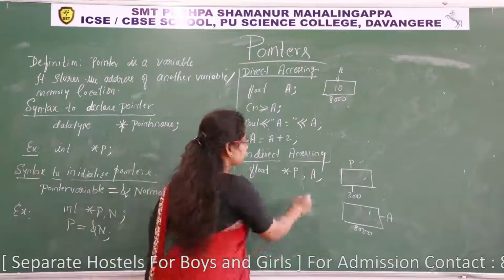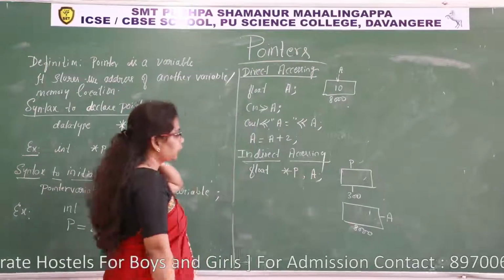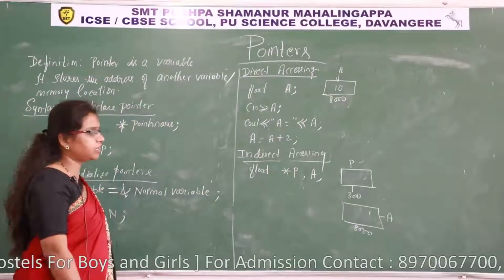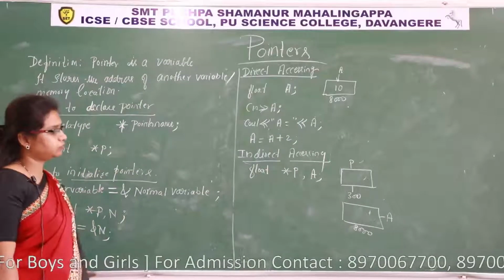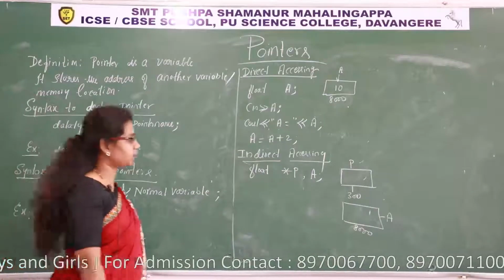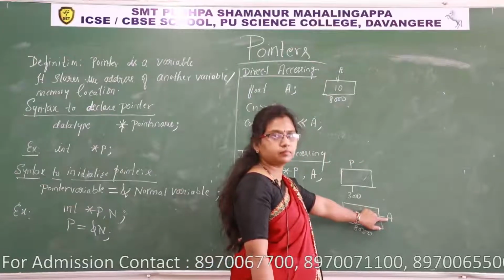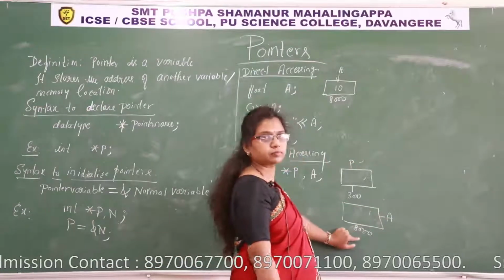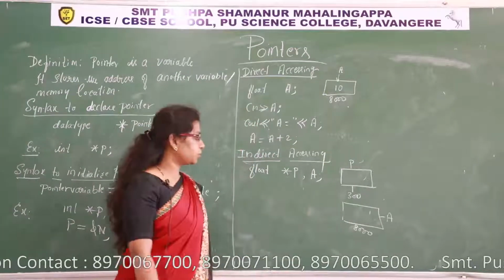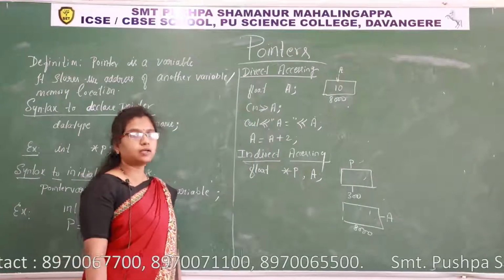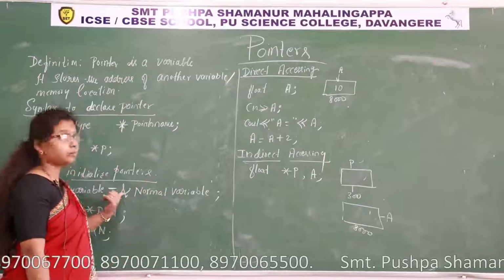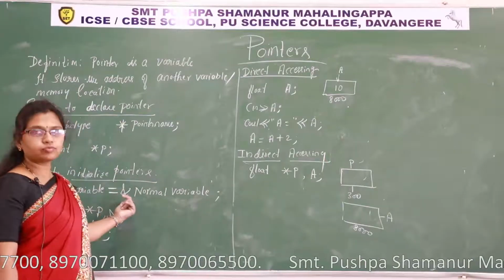Now I want to perform a certain operation on this memory A. I want to read a value for this memory, but I should not use the name. I want to use the address. Who is there to give the address of a variable? This operator, the ampersand operator. It returns the address of A.